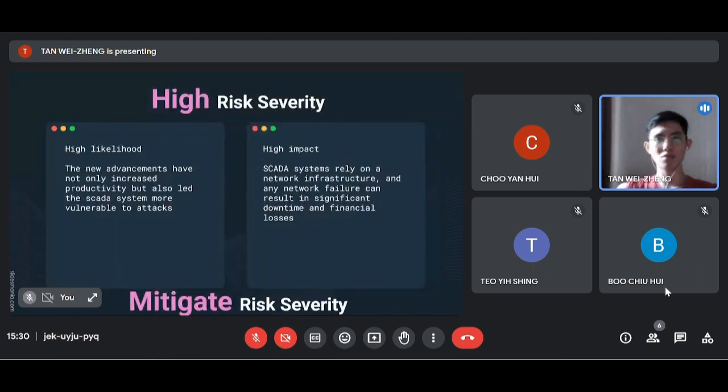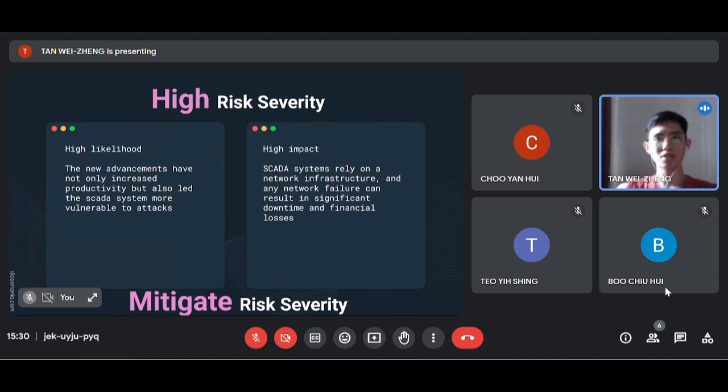Next, let's move on to the risk survivability of vulnerabilities. The risk of survivability for this vulnerability is high, based on the journal on SCADA vulnerabilities and attacks. SCADA has undergone evolution from a typically isolated environment to a highly interconnected network. It has made SCADA more vulnerable to various cyber attacks. The new advancements have not only increased productivity but also left the SCADA system more vulnerable to attack.